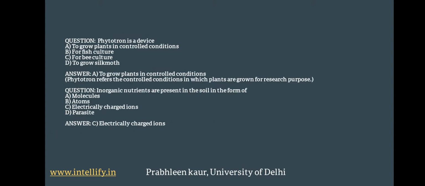Next question is, a phytotron is a device to grow plants in controlled conditions, for fish culture, for bee culture, or to grow silk moth. Even if you have not studied phytotron before, the word in itself says phyto, which means plants. So the answer can be deduced from here also, but you have already studied. So phytotron is to grow plants in controlled conditions. It refers to the controlled conditions in which plants are grown. And why is it done? It is done for research purposes.